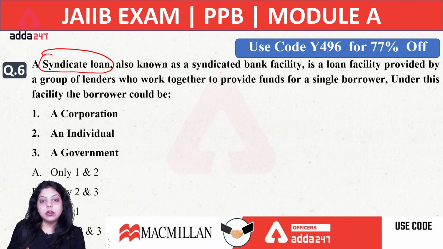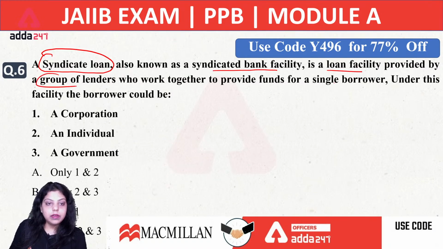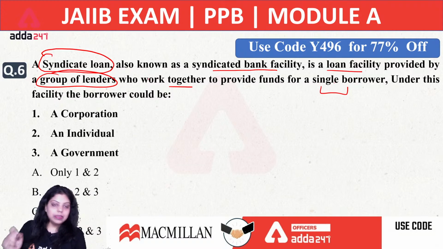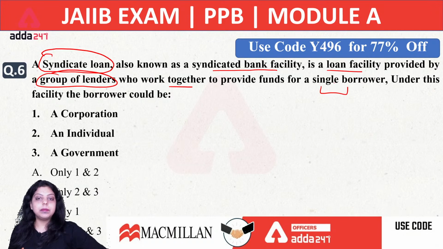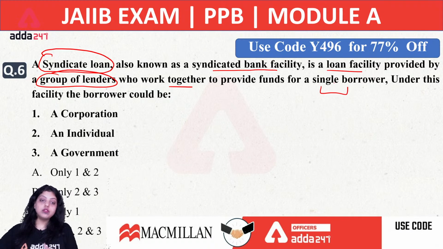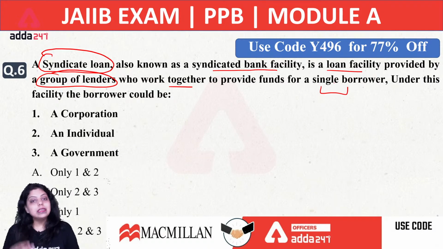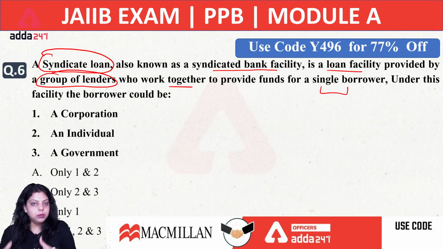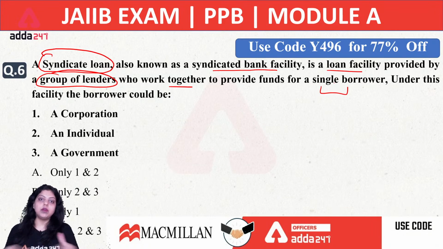Syndicate loan is also known as syndicated bank facility. It is a loan facility provided by a group of lenders who work together to provide funds for a single borrower. A syndicate loan is a credit facility provided by a group of lenders. When two or more banks are providing a loan to a single borrower, a single customer, that is known as a syndicate loan. Now in a syndicate loan, which of the following can become the borrower or can take the loan from the group of lenders?